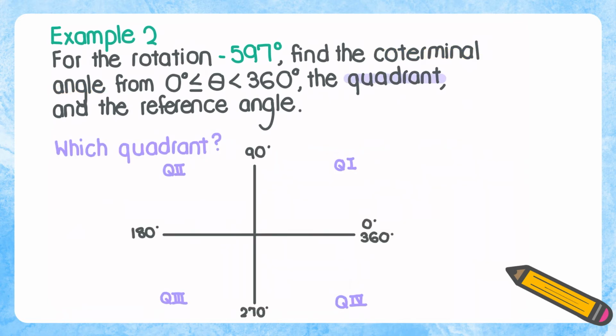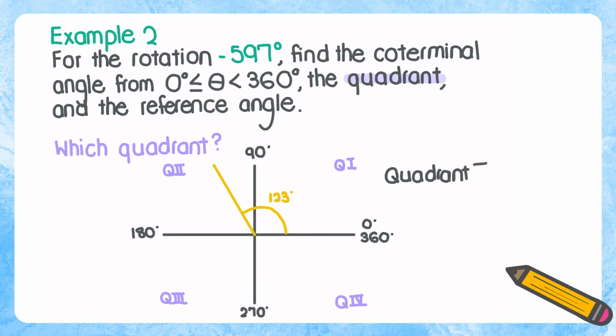So next, let's think about which quadrant this angle would lie in. So we're going to take a look at 123 degrees, which is between 90 degrees and 180 degrees. So this angle right here is 123 degrees, and we see that the angle lies in quadrant 2.